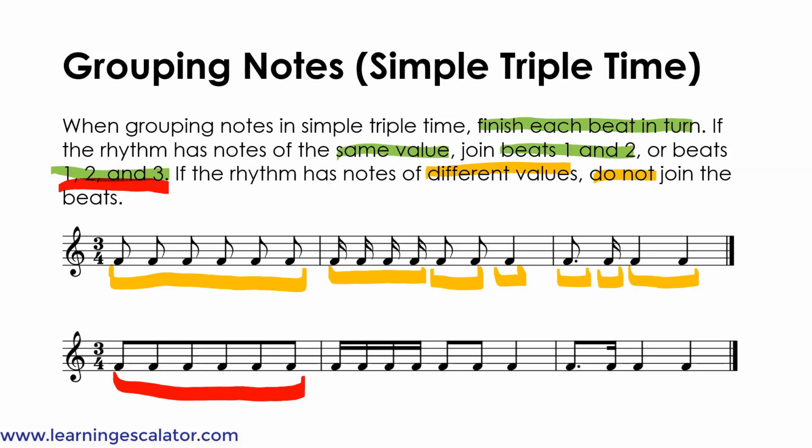And there are 4 sixteenth notes, and they can be joined together to finish the first beat. And then there are 2 eighth notes which can be joined together to finish the beat again, and the quarter note has to be like that.